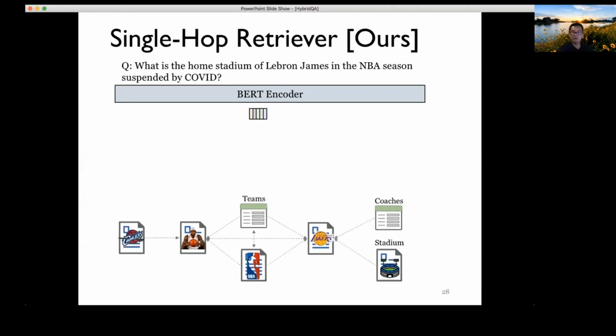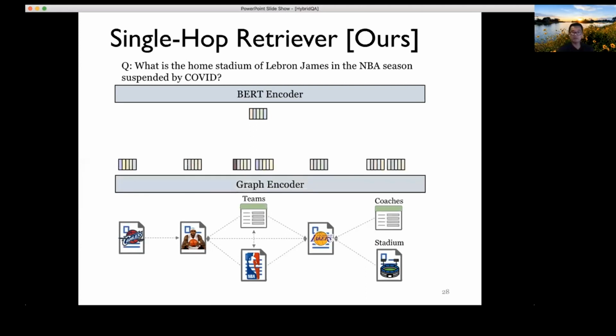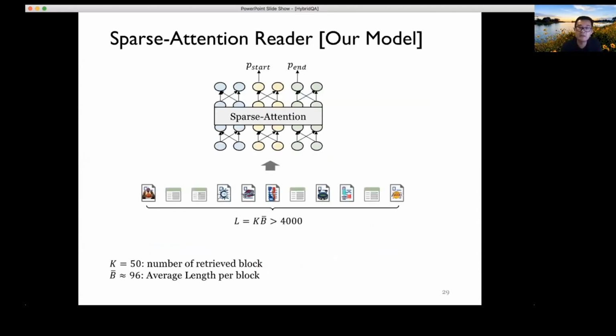And now once we get these top documents and top tables, what do we do? Well, one thing we can do is build a graph representation, using a graph encoder to encode the top K answers. The graph encoder also allows us to model the relationship between entities and between tables and documents. With this additional information, we are now able to model the complex relationships among all these different documents and tables, so that this will help us to correctly find the answer.